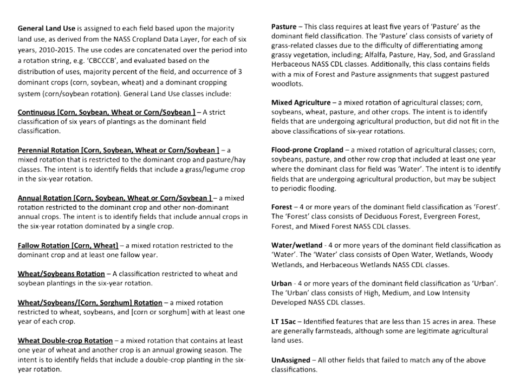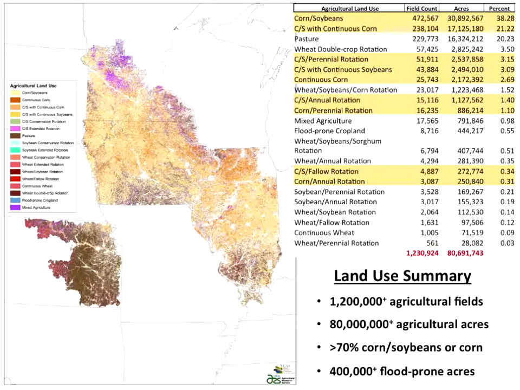One that I thought was very interesting: we were able to identify those fields that somewhere in that 6-year span of time were actually classified as water. So we decided to assign those a flood-prone cropland class, to identify those low-lying areas that might be subject to flooding on occasion. And other classes, more non-agricultural: forest, water, urban, and the like. So that represents the mix of classes that we have within our land use data set.